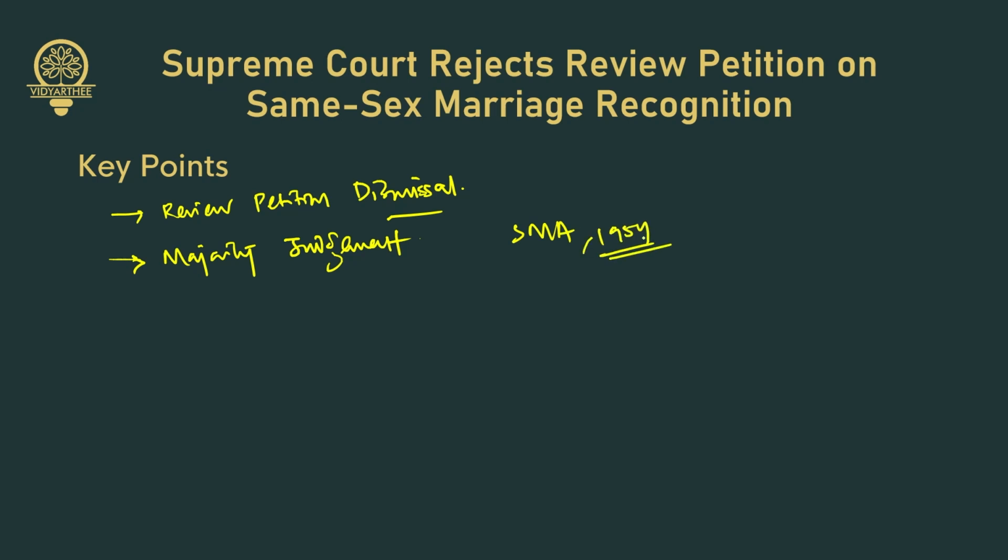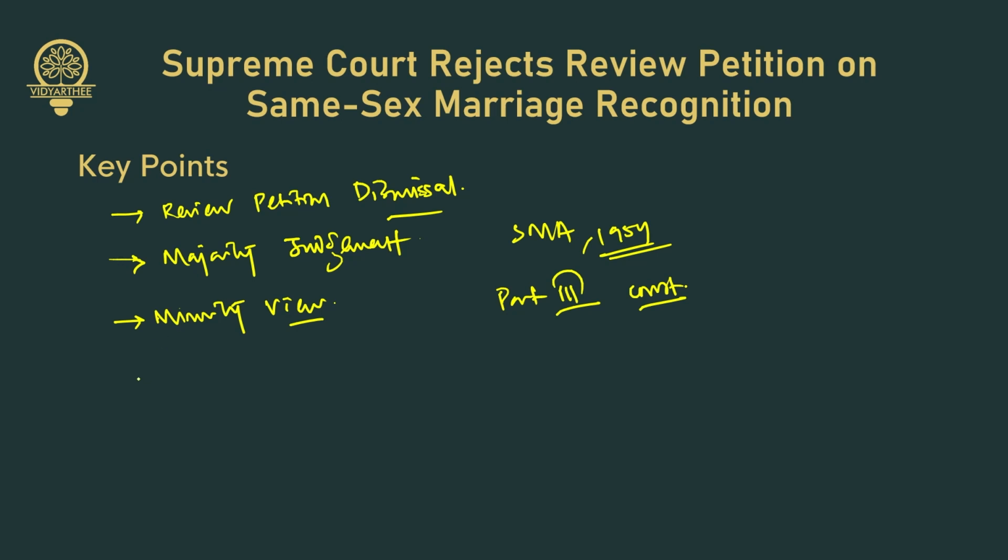Now, it ruled that there is no unqualified right to marriage and same-sex couples cannot claim marriage as a fundamental right under the Constitution. So the matter was left to Parliament for potential legislative action. Next comes the minority's view. Here, the then Chief Justice of India, D.Y. Chandrachud, and Justice Sanjay Kishan Kaul supported the civil unions, arguing that the right to enter into a cohabitation relationship could be traced to Part 3 of the Constitution. So Part 3 becomes important. Okay. Now, they referred to judgments such as Navtej Johar, K.S. Puttaswamy, and Nalsa, emphasizing the freedom to choose a marital partner.